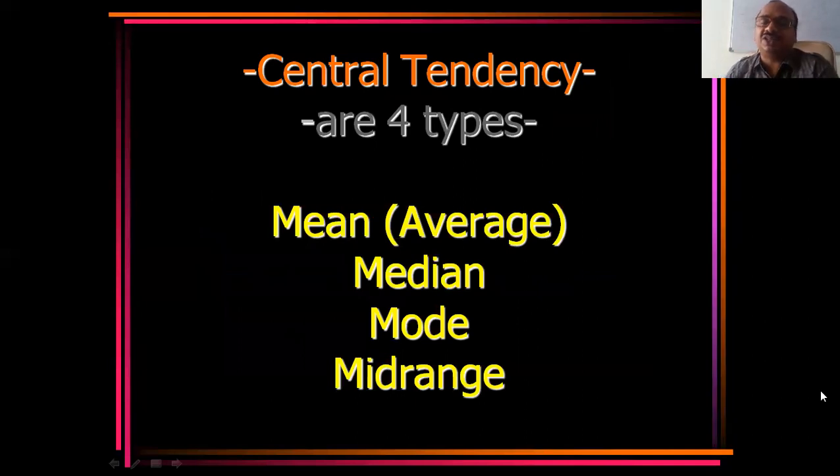See, central tendency has 4 types. In the syllabus, they gave only 3 types: average, median, mode. But actually it is 4 types, mid-range also. All are M, M, M, M. 4M. Just like the movie RRR, here 4M. Mean, also called average, median, mode, mid-range. All these are called central tendency. Central tendency is nothing but 4M. 1, 2, 3, 4.